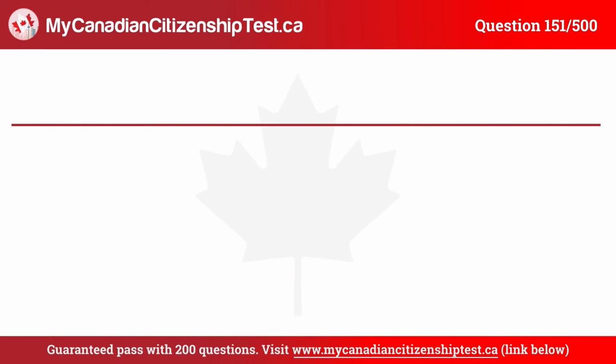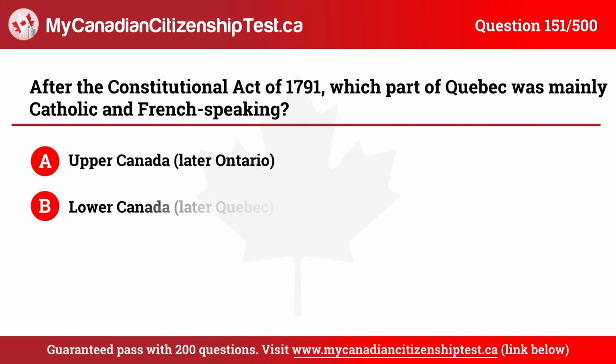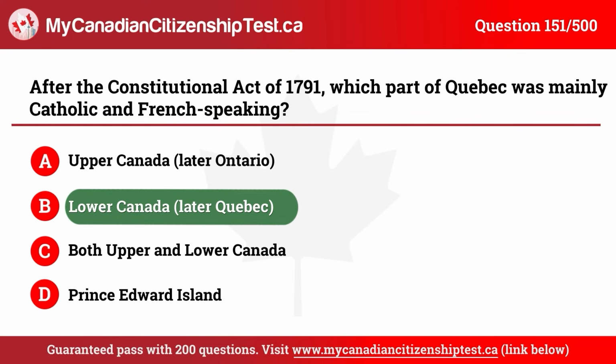Question 151. After the Constitutional Act of 1791, which part of Quebec was mainly Catholic and French-speaking? A. Upper Canada, later Ontario. B. Lower Canada, later Quebec. C. Both Upper and Lower Canada. D. Prince Edward Island. The correct answer is B. Lower Canada, later Quebec.